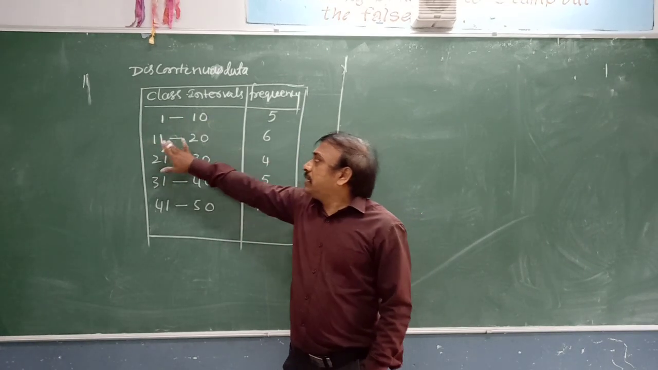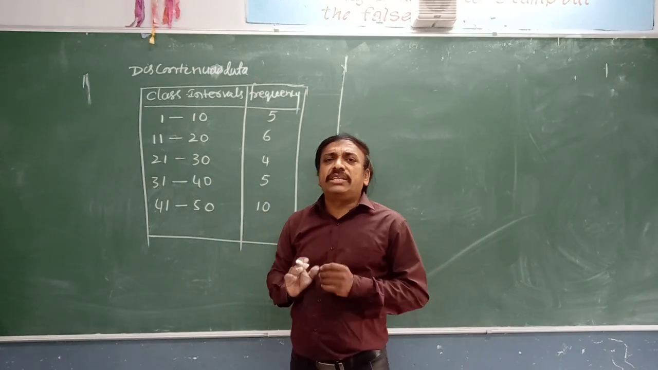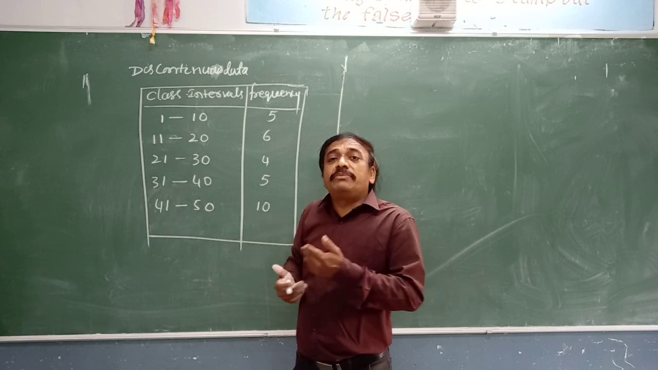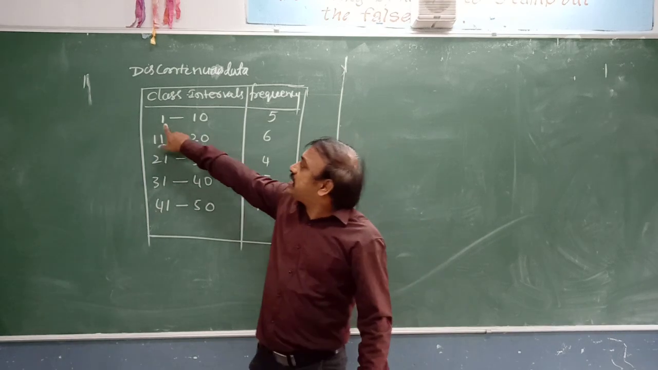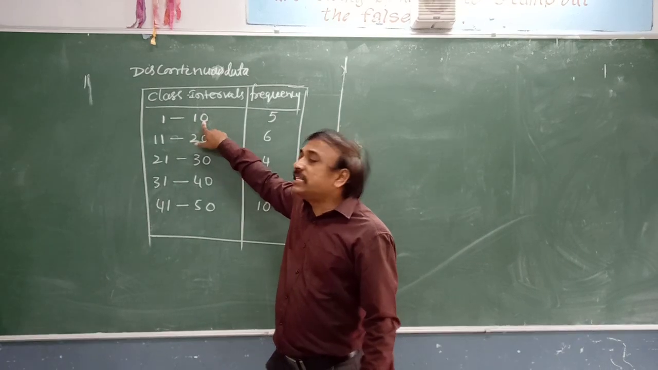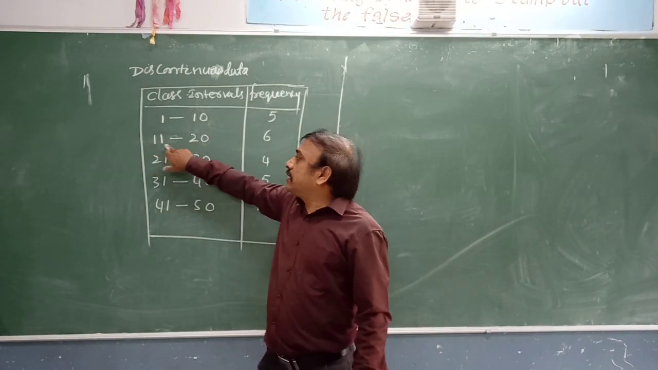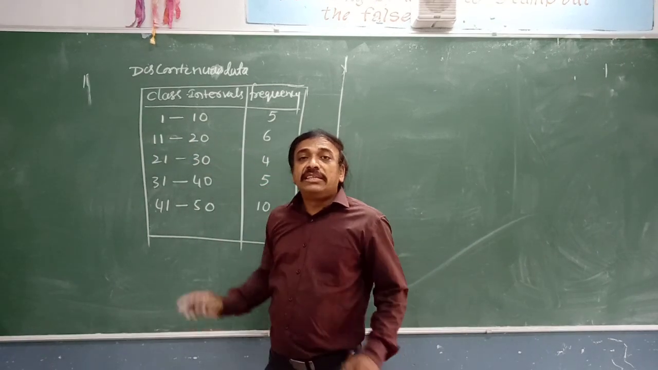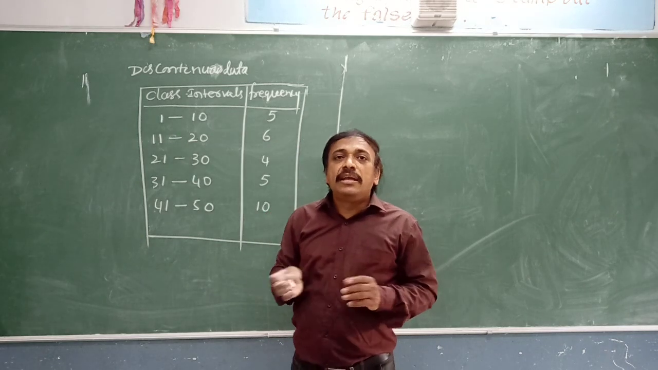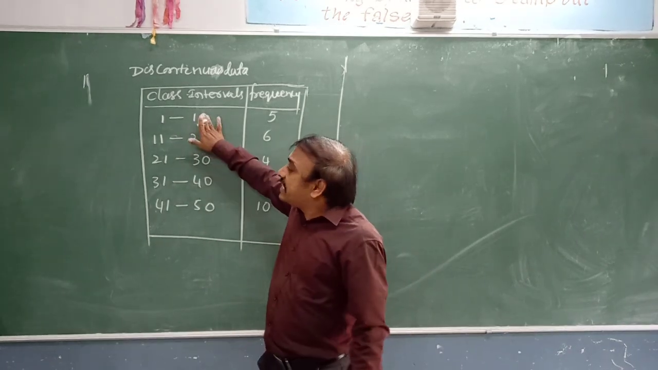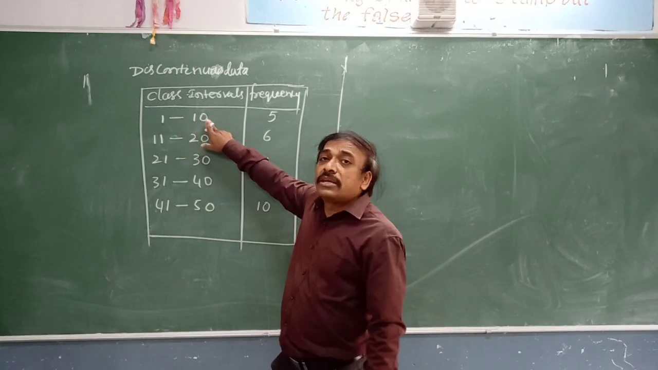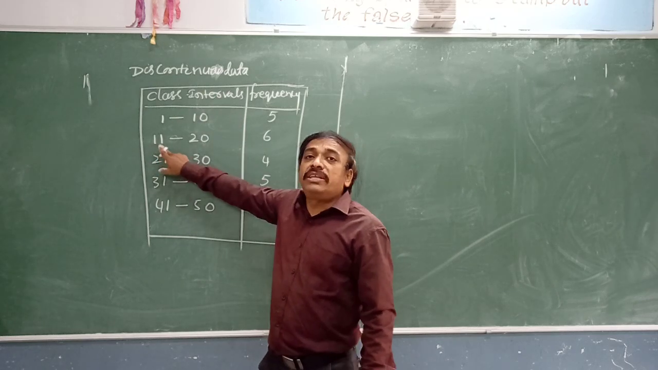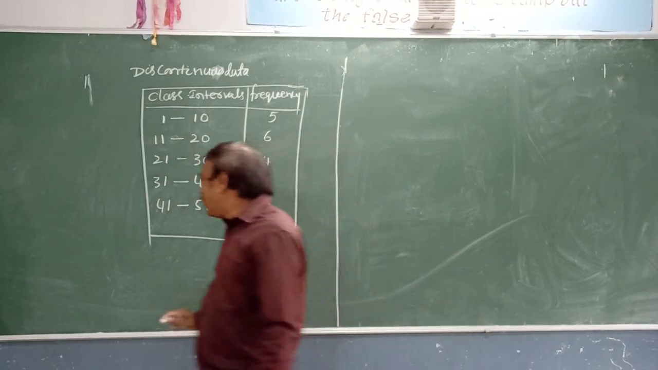1 to 10, 11 to 20. Whichever class interval you take, take the upper limit of the first class interval and the lower limit of the succeeding class interval. If you consider 1 to 10, the upper limit is 10, and the next succeeding class interval is 11 to 20, whose lower limit is 11. The difference between those two you have to take.